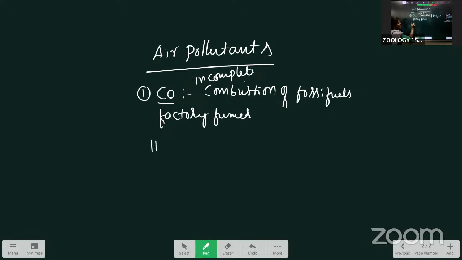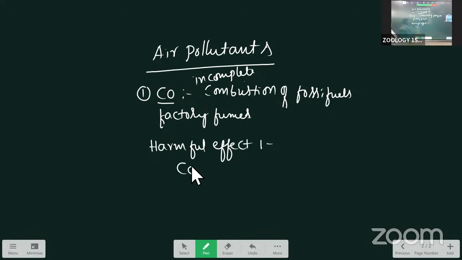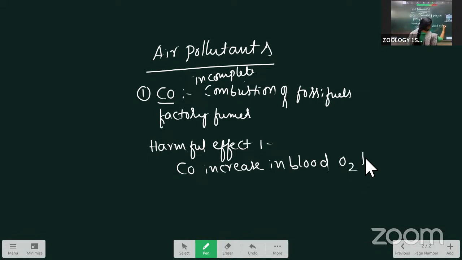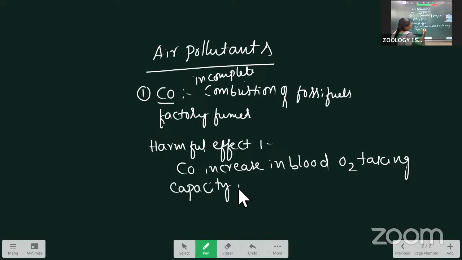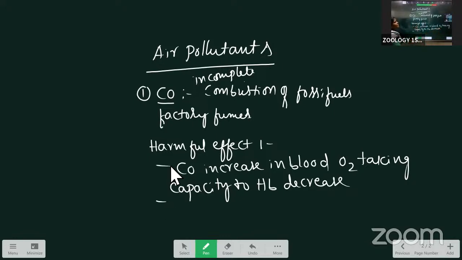The harmful effects are that carbon monoxide increases in the blood, and the oxygen-carrying capacity of hemoglobin decreases. Low concentrations of carbon monoxide cause headache and blurred vision.